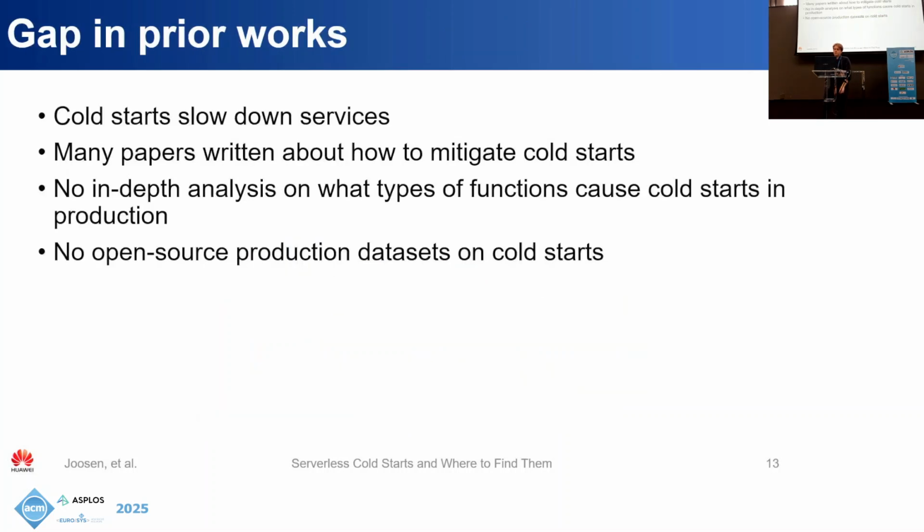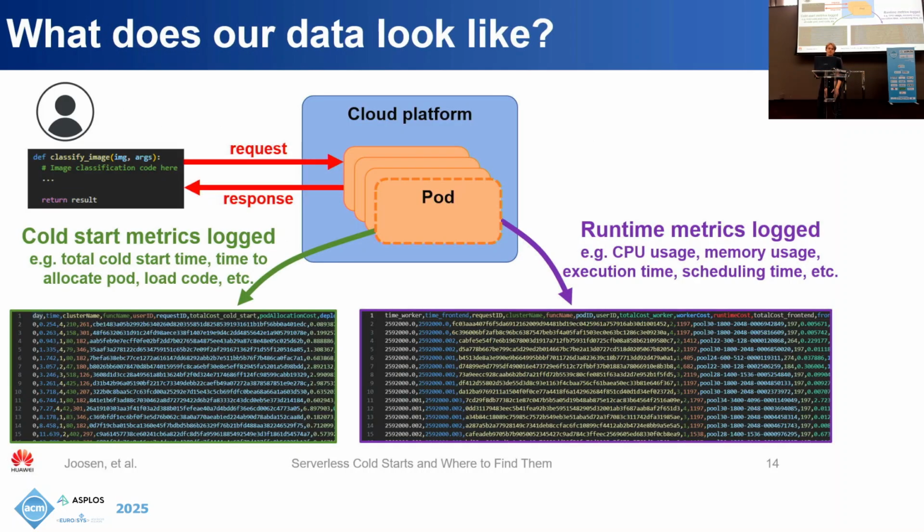Cold starts are obviously slowing down our system, and we want to avoid them as much as possible. Many papers have written about how to reduce cold starts, but few of them actually discuss which functions cause these cold starts and which components in our system increase the length of a cold start. That's mainly because there are no open source data sets to help researchers answer these questions.